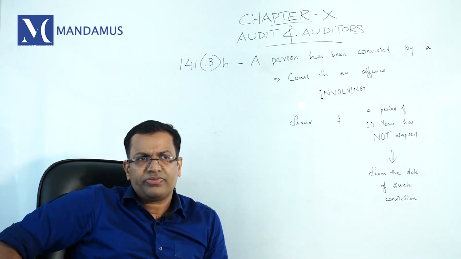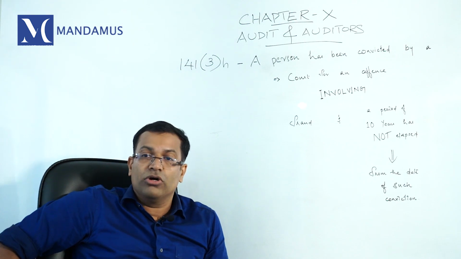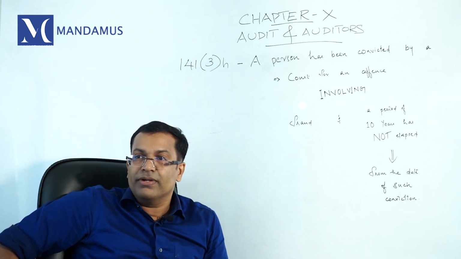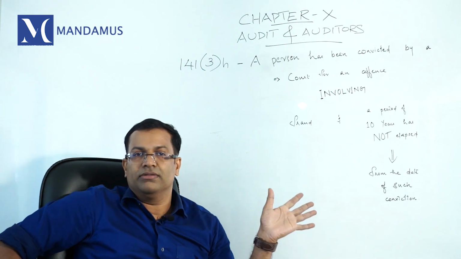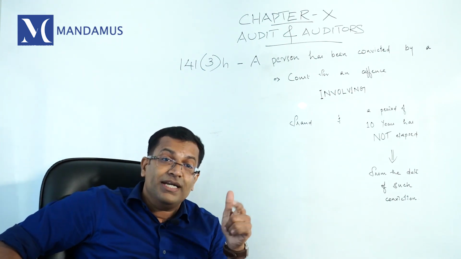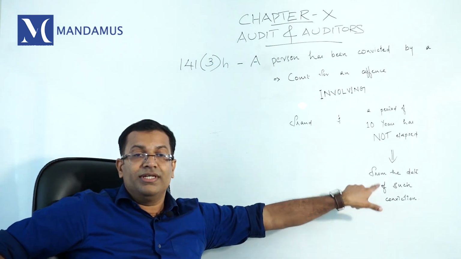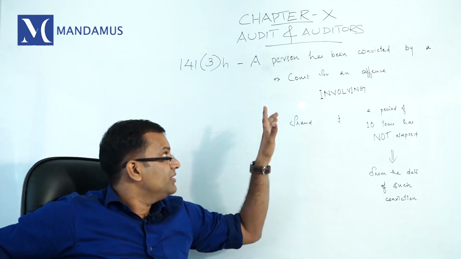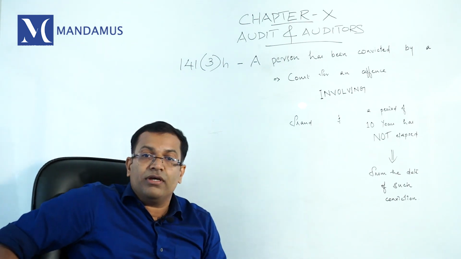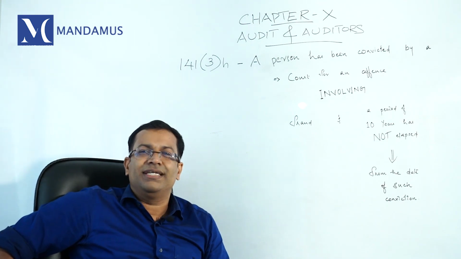It means you got a conviction from a court. The moment of the date of conviction, you are disqualified. Disqualified for a period of 10 years. So, for the next 10 years from the date of conviction, you are disqualified. So, the provision says that a person who has been convicted by a court for an offense involving fraud will be disqualified for 10 years.